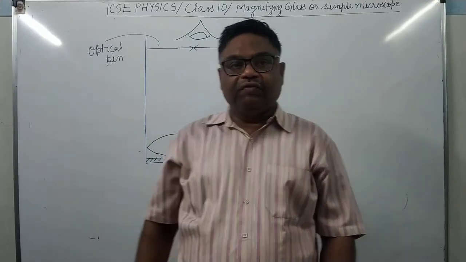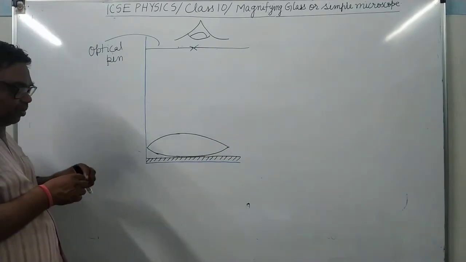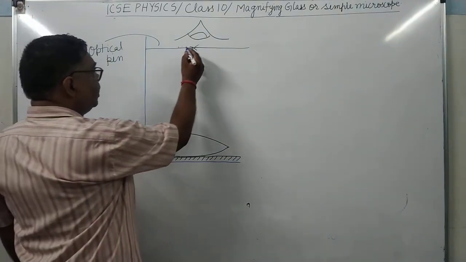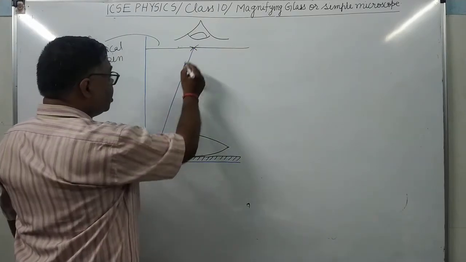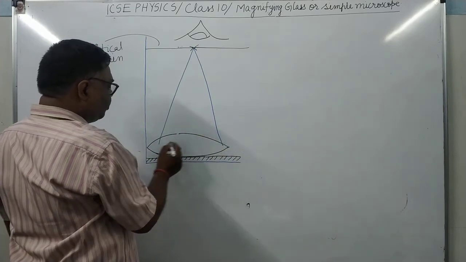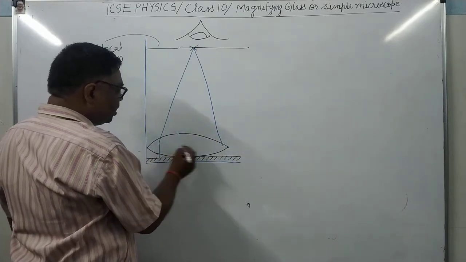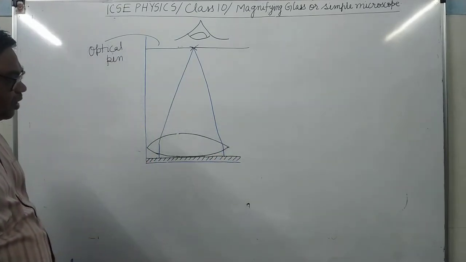It's clear? Without parallax. At that moment, what will happen? The rays which are diverging from here, after refraction from the lens, will become parallel to the vertical direction, which is the principal axis.